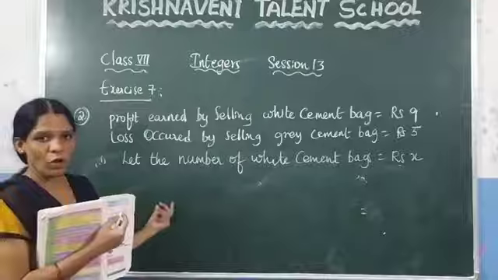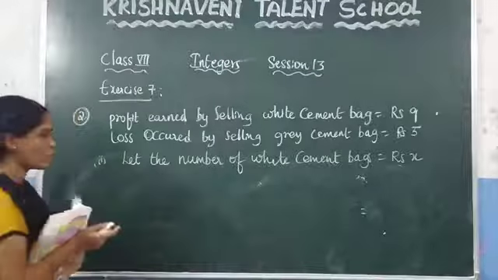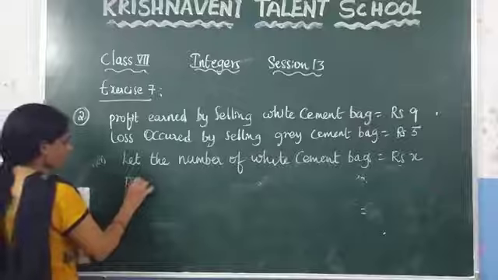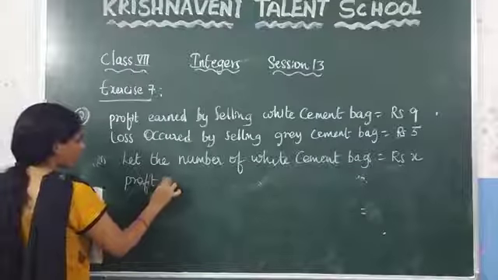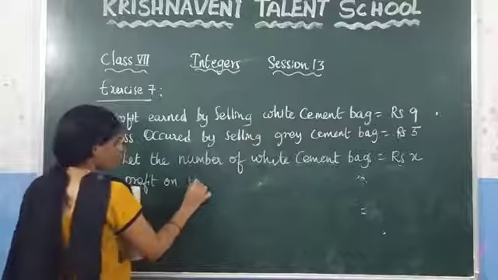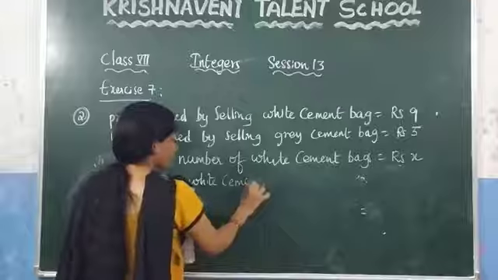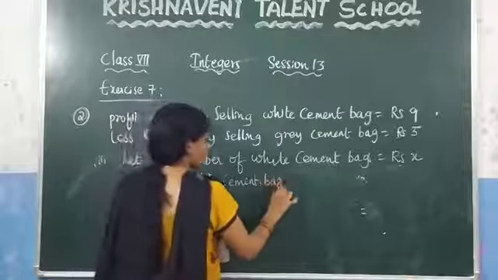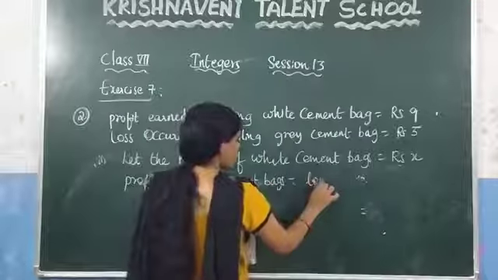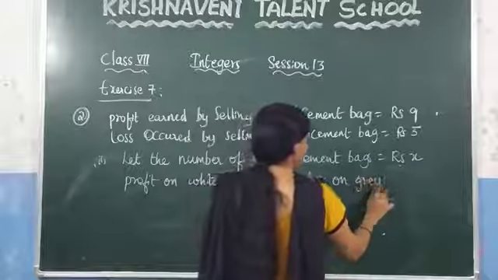That means the profit is equal to loss. They have given that the profit and the loss are equal. So based on that you can write, for which bags are we getting the profit? Profit on white cement bags is equal to loss on grey cement bags.